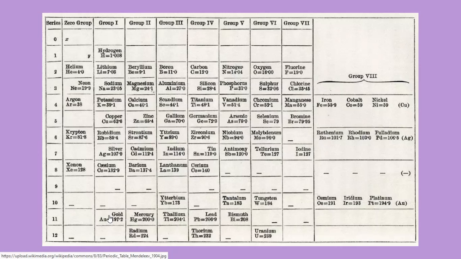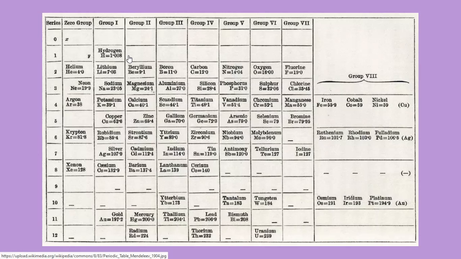He noticed that the elements fell under certain groups or families, and so they showed a similarity in properties. Not only that, he considered the empirical formulae of various compounds formed by the elements. So all the elements of a particular group tended to form compounds with similar empirical formulae.